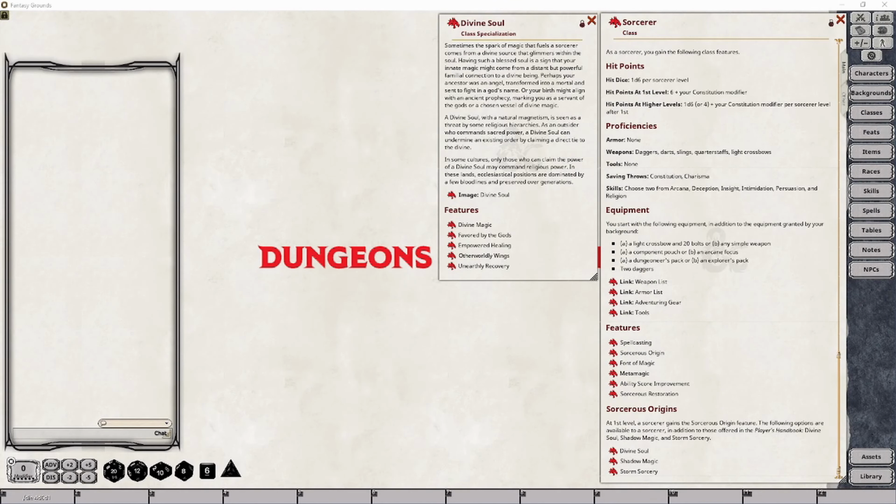And welcome back to my channel, where I'm going to cover the Sorcerer's Divine Soul class specialization from Xanathar's Guide to Everything, providing a brief description of the subclass, as well as explain and set up the various features gained.